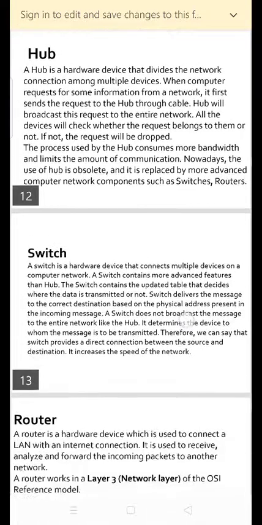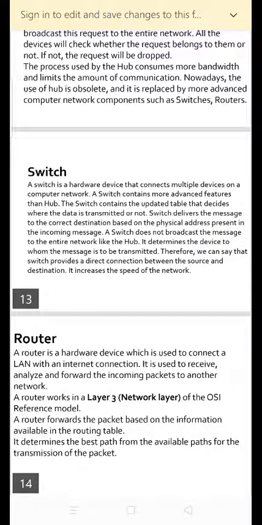Next one is switches. A switch is a hardware device that connects multiple devices on the computer network. Switches contain more advanced features than a hub. The switch contains an updated table that decides where the data is transmitted. Switches deliver the message to the correct destination based on the physical address present in the incoming message.